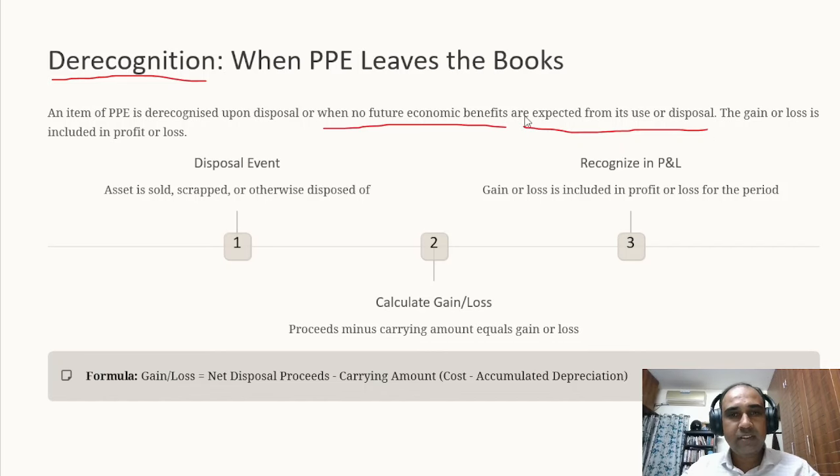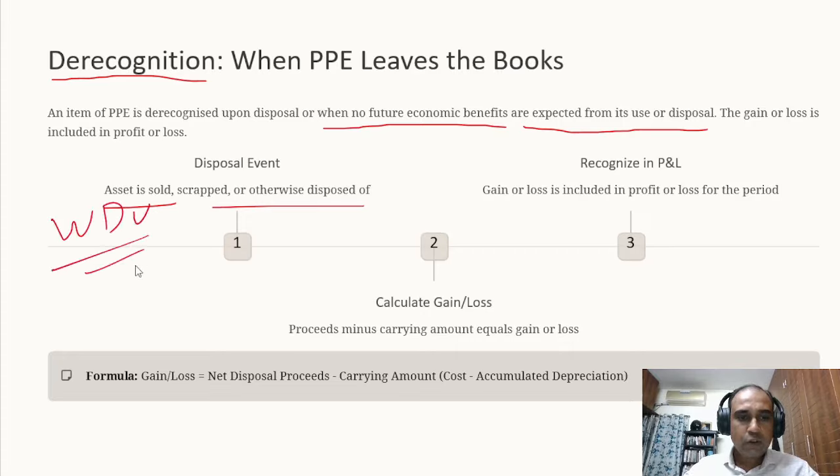If I'm going to use the machine, there is no economic benefit. If I'm going to dispose of the machine, then also there is no economic benefit. This is the time when you have to derecognize the asset. So what happens in the case of derecognition? The asset is sold or scrapped or otherwise disposed of. For example, if the written down value of the asset is 80,000 and I'm going to sell the asset for say 40,000 rupees.